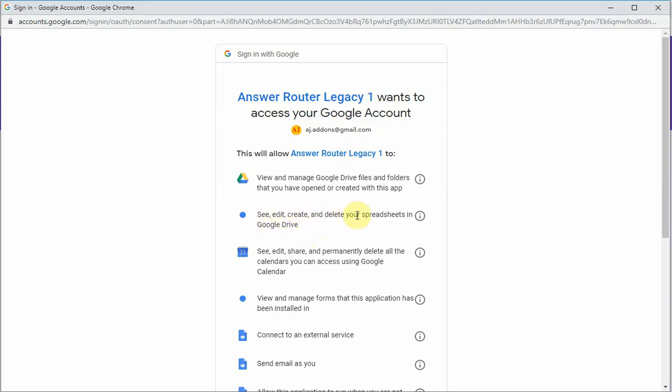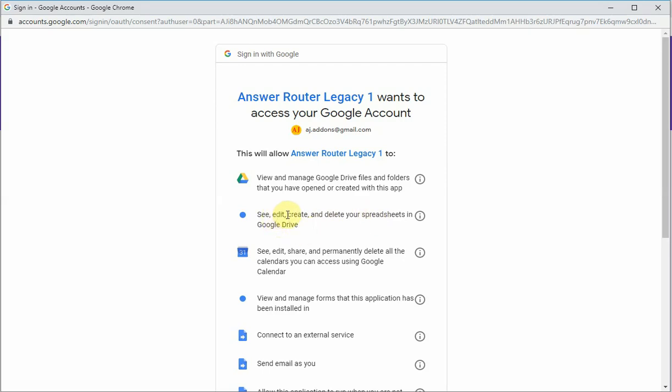See, edit, create, and delete your spreadsheets in Google Drive. Answer Router Legacy 1 can save the form answers to a spreadsheet. That's the reason it needs this permission. Answer Router Legacy 1 does not delete a spreadsheet. Answer Router Legacy 1 can create a spreadsheet if you set up the settings to create a spreadsheet when certain conditions are met. It needs to edit a spreadsheet. When someone submits a form, the form answers need to be saved to a spreadsheet.